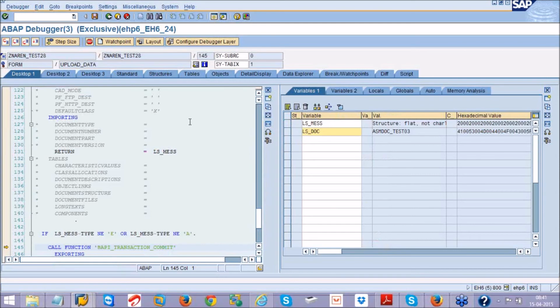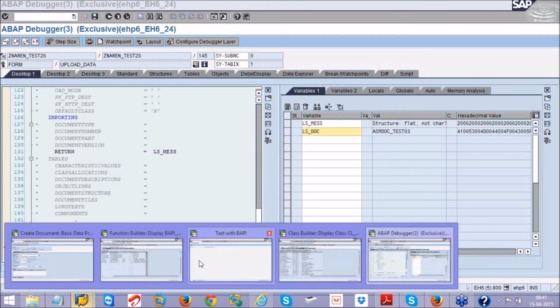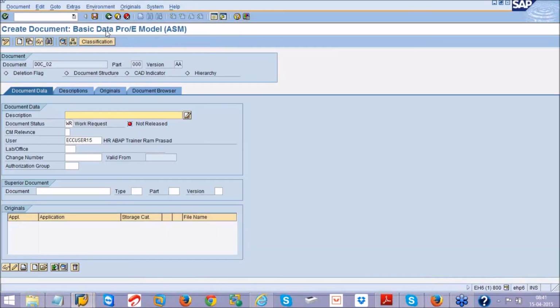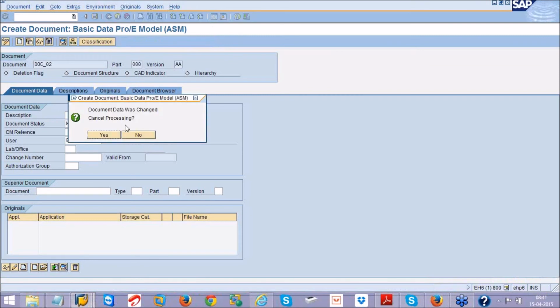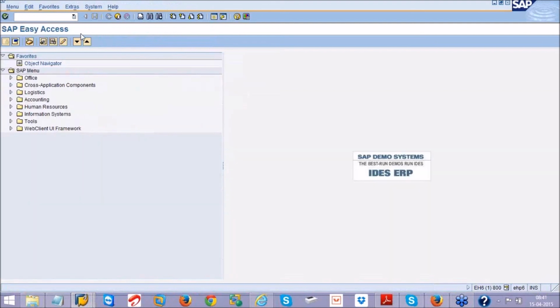That means if I go to the CV01N transaction or CV02N transaction. CV01N is for creating a particular document, CV02N is to change a document, CV03N is to display a document.